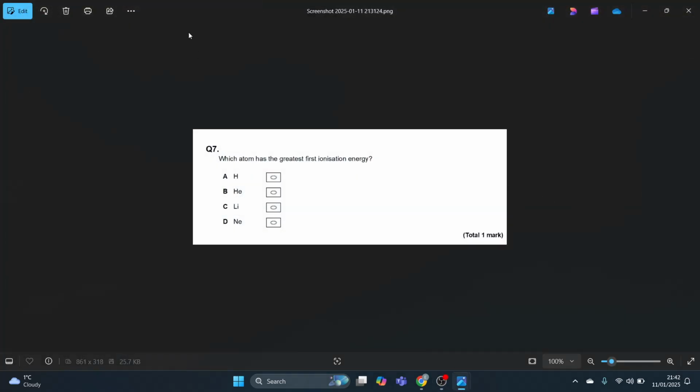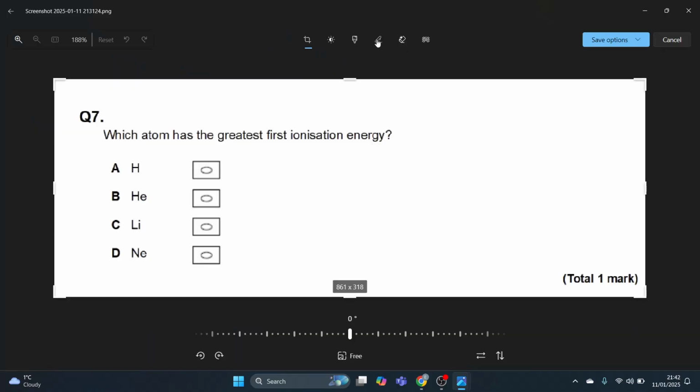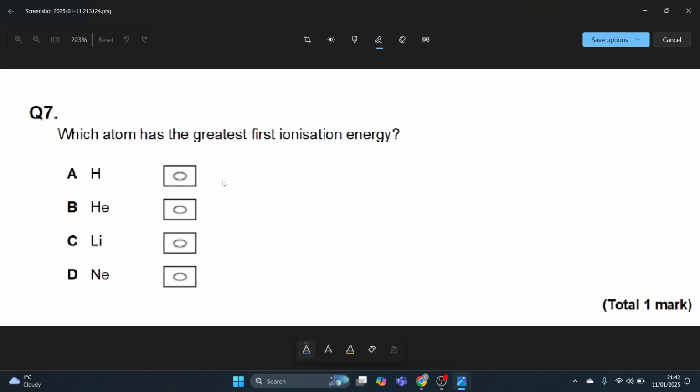Multiple choice questions on this, my January mock paper 1. Question 1: which atom has the greatest first ionization energy?